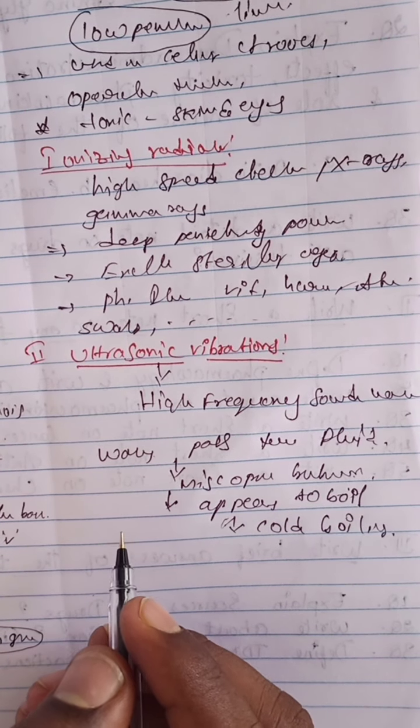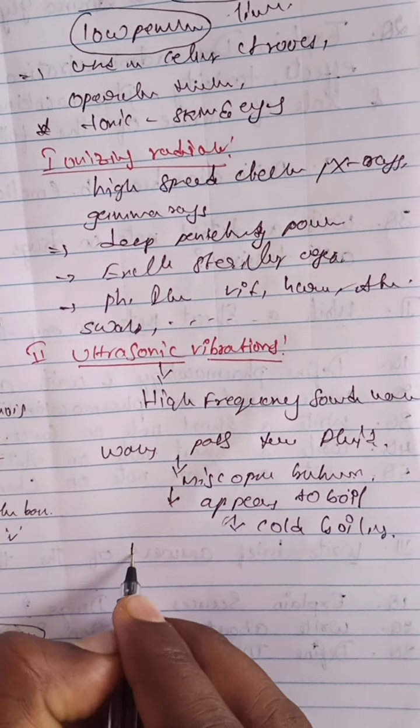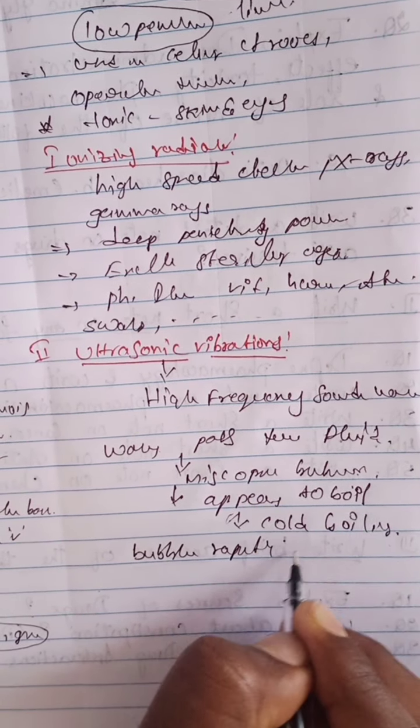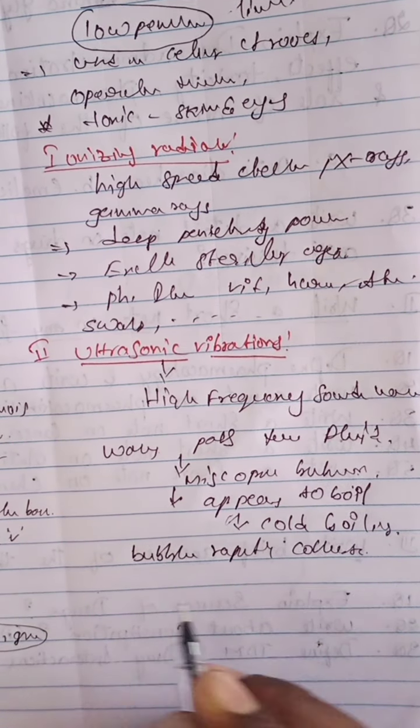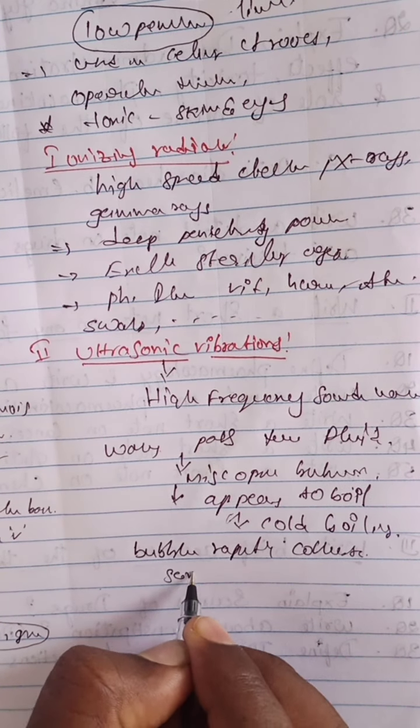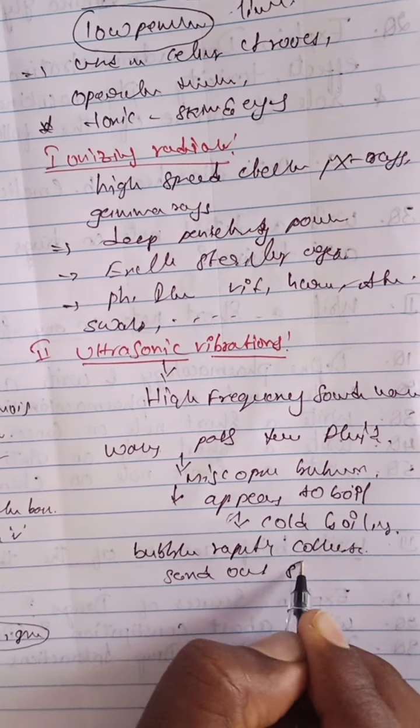These bubbles rapidly collapse and send out shock waves.